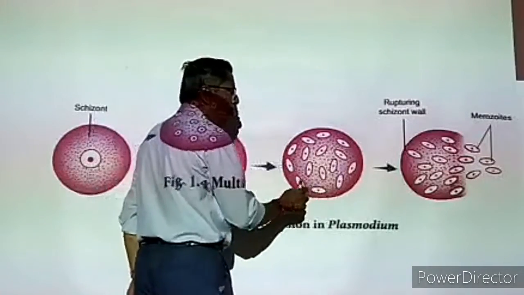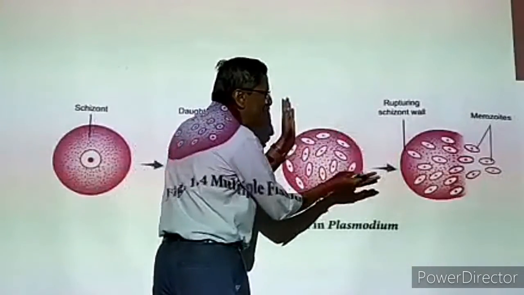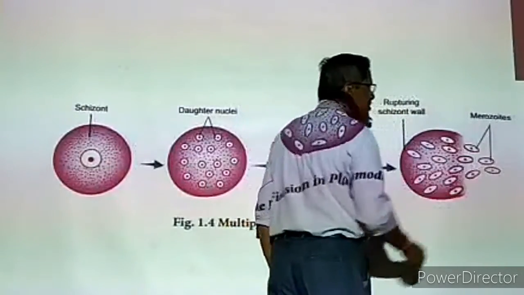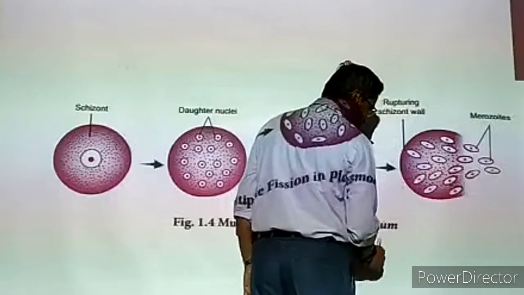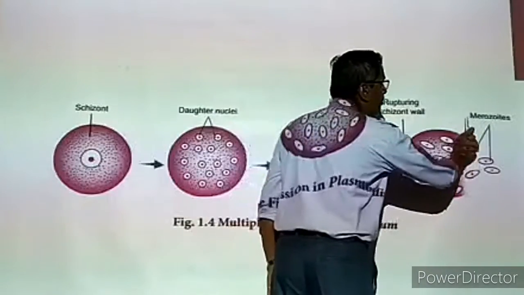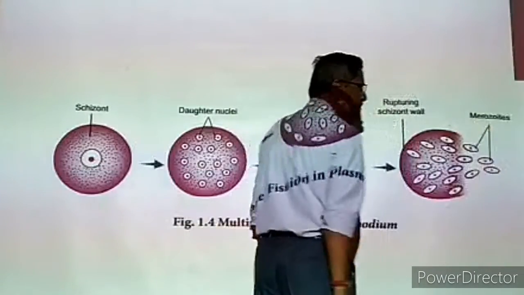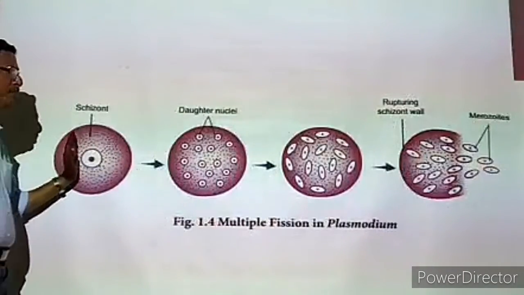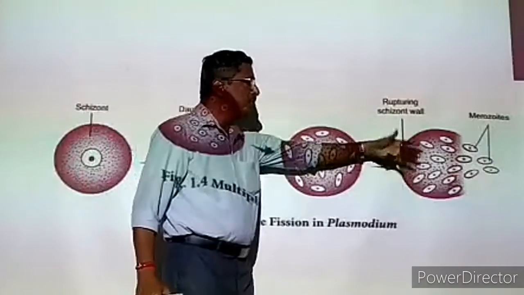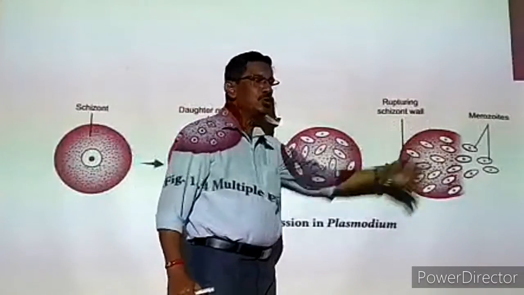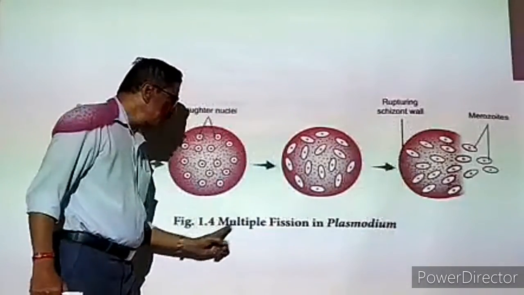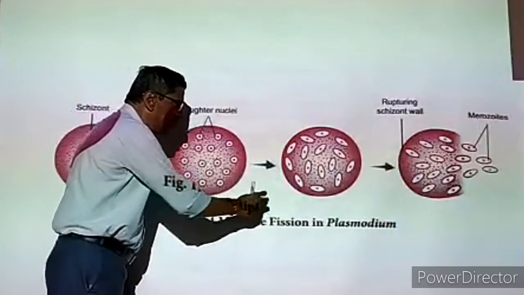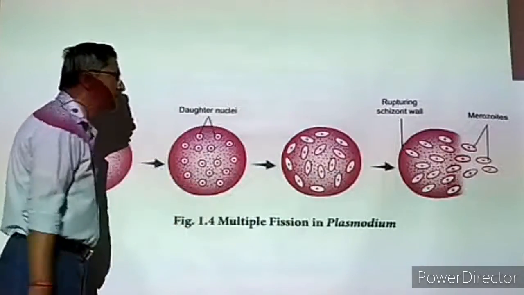Once these are formed, the outer wall breaks and all the small organisms are released. The young Plasmodium are called merozoites. They are released. That means one Plasmodium may be multiplied into 32 or 64 young ones. That is called multiple fission. Everything is by simple division of the cells.